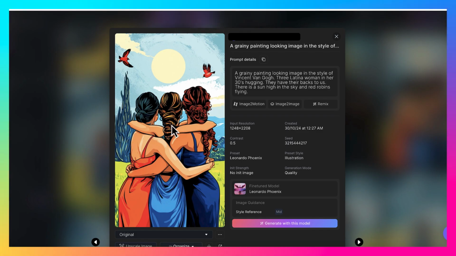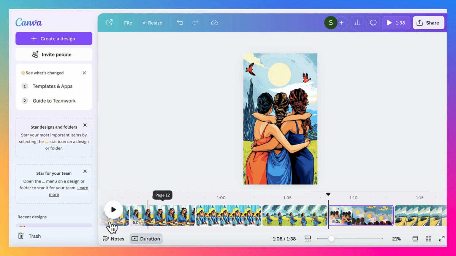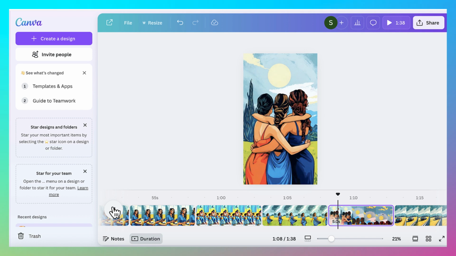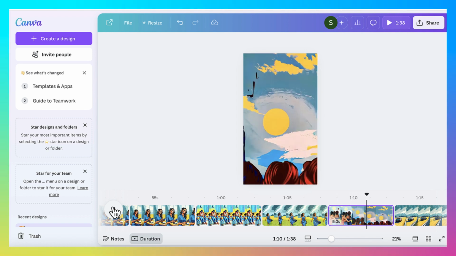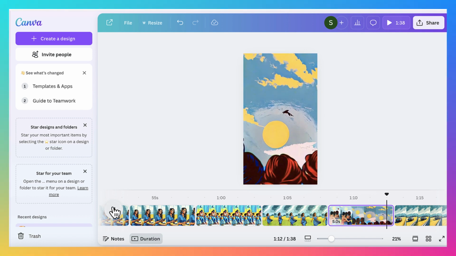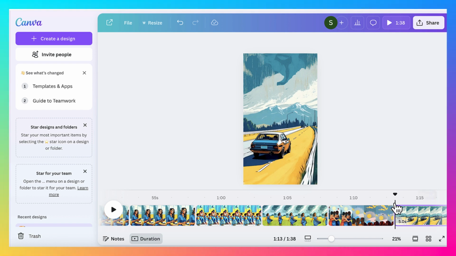Here's a still image. Leonardo created it for me. Here I am in Canva. Take a look at this. Look at that. It created a mini motion video for me out of that one image. That was really, really neat. And that's just one image.